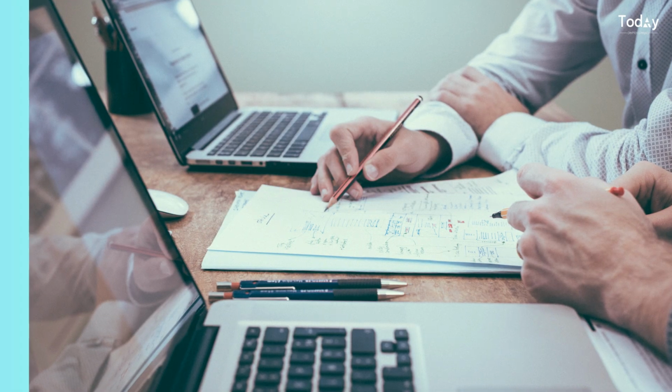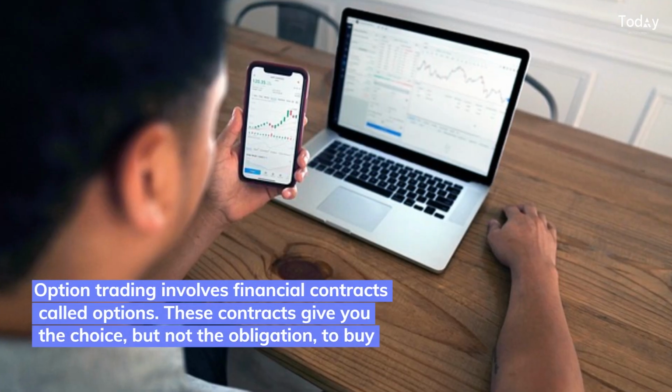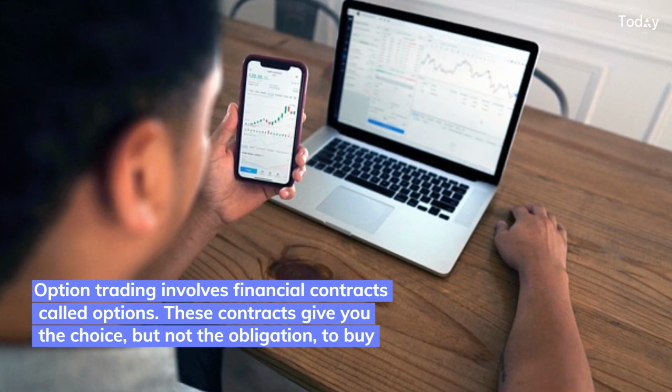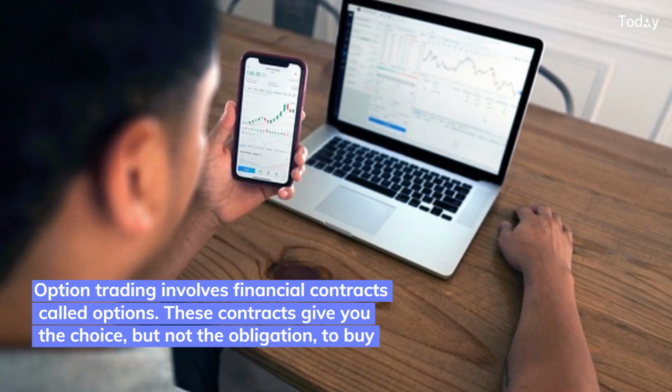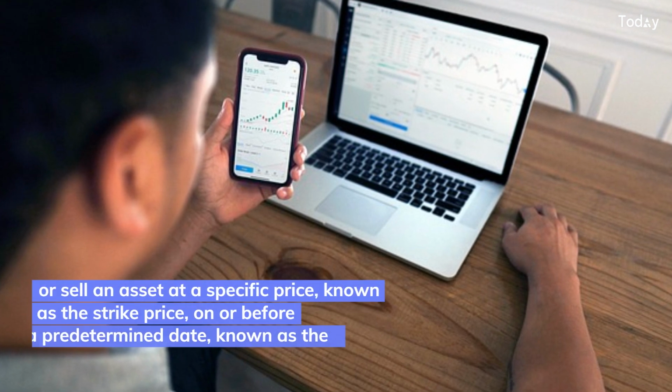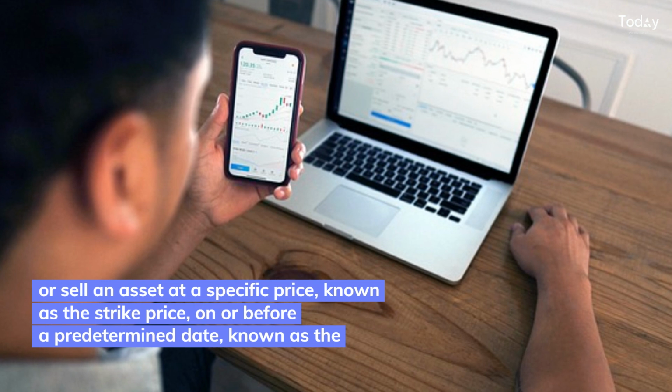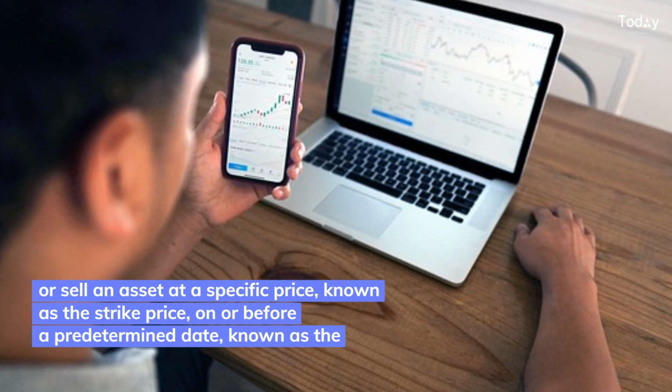What are options? Option trading involves financial contracts called options. These contracts give you the choice, but not the obligation, to buy or sell an asset at a specific price, known as the strike price, on or before a predetermined date, known as the expiration date.